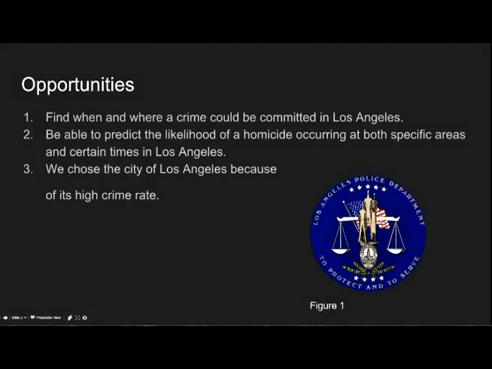Now, what we wanted to find when we initially started this was when and where a crime could be committed in Los Angeles. And we want to stress could be, because this was never going to be anything more than just a prediction, just a guideline that police officers could use when planning patrol routes and even potentially staging emergency vehicles. Now, we also wanted to be able to predict the likelihood of a homicide occurring at both specific areas and certain times in Los Angeles. And we chose the city of Los Angeles because of its high crime rate and its high population. So we just felt that we could get more meaningful results with bigger numbers.